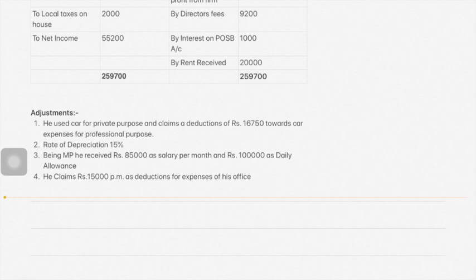Okay. Next, he claims rupees 15,000 per month as deduction for expenses of his office.